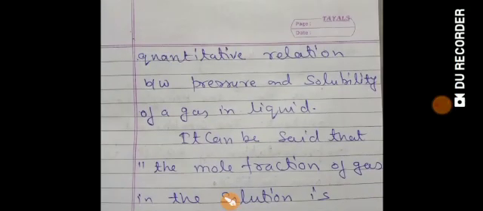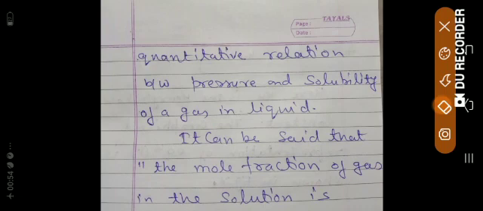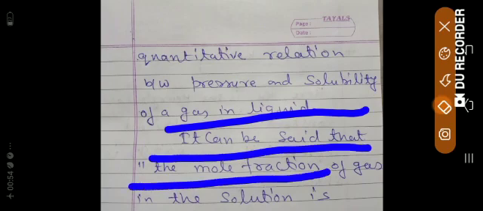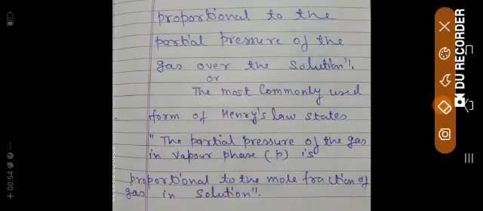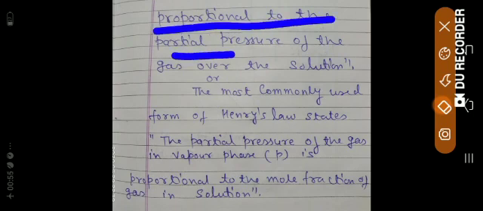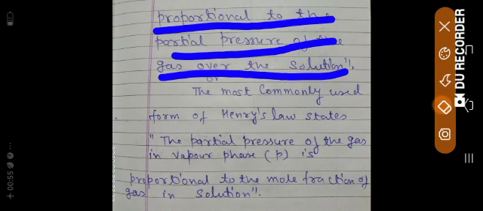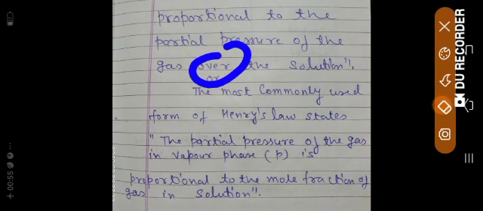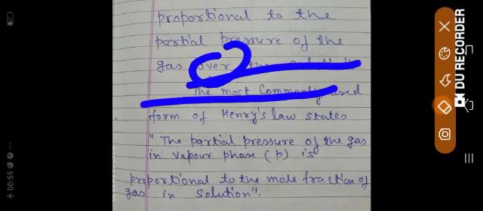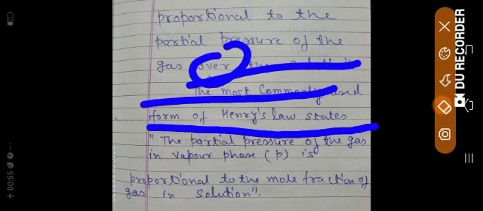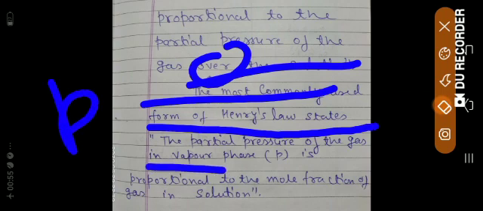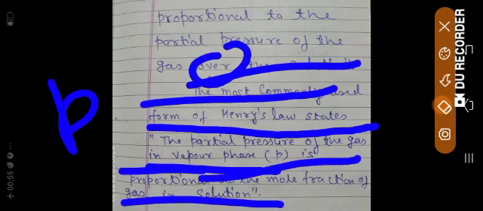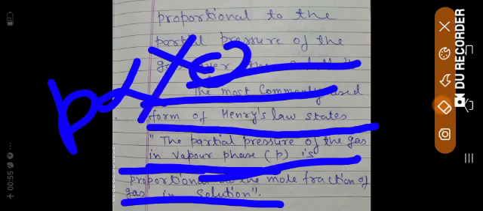Come to one more point, I am going to tell you again because it is important from the examination point of view. It can be said that the mole fraction of a gas in the solution is proportional to the partial pressure of the gas over the solution. As I told you earlier, both are directly related. Another definition is also present. The most commonly used form of Henry's law states that the partial pressure of the gas P in the vapor phase is directly proportional to the mole fraction of the gas in the solution. So you can say P is directly proportional to X.